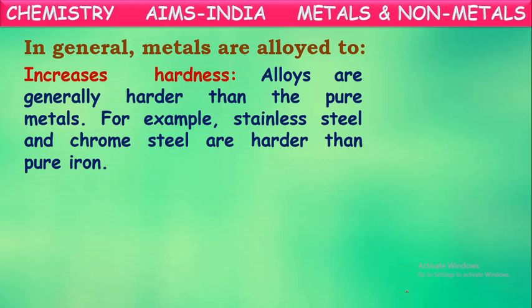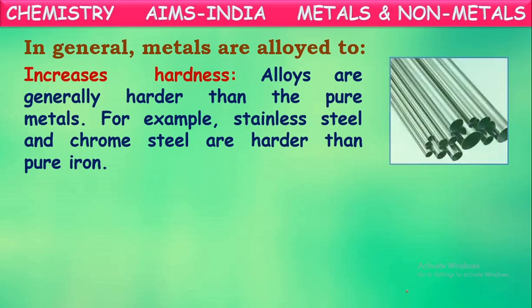One important point is to increase the hardness, because alloys are generally harder than pure metals. For example, stainless steel and chrome steel are harder than pure iron. See here, these are stainless tubes, stainless rods. These are much stronger than pure iron rods or iron tubes. So, to increase the hardness, iron is alloyed and it is made into steel.